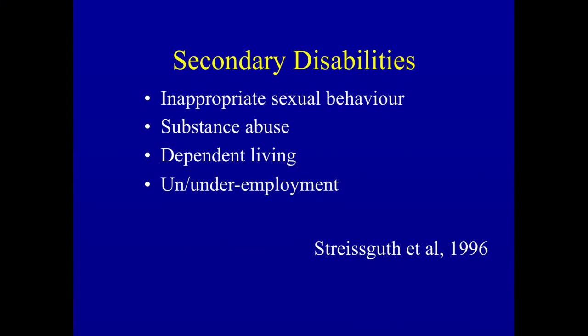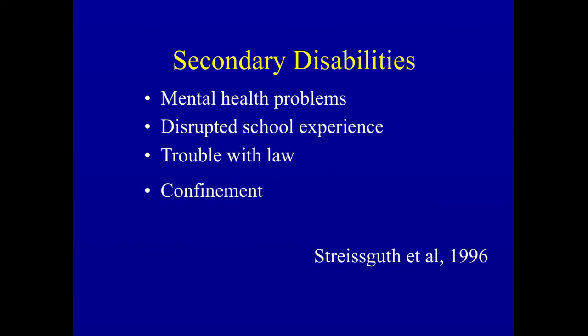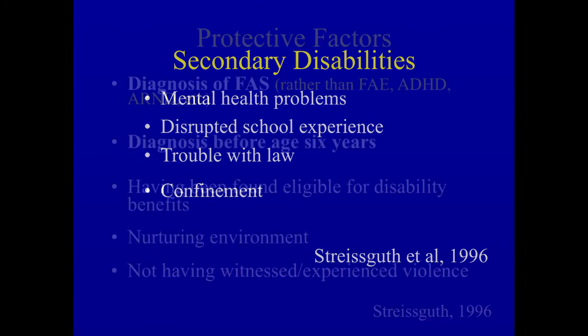Certainly having impulsivity and academic underachievement makes it difficult to earn an independent living. And so many of these individuals as adults are dependent upon the human services system. We talked about the matter of underemployment. Behavioral health issues such as depression are very common. We talked about or inferred a disrupted school experience largely because of academic underachievement and this matter of difficulty in staying out of harm's way.